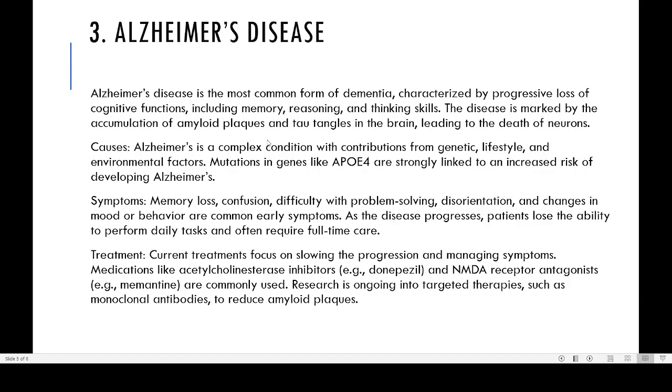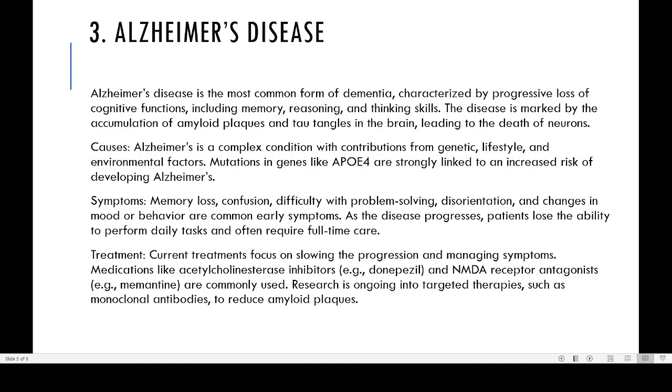Here you can see that it's a complex condition, because genetics plays an important role, and the lifestyle of the person, environmental factors, and mutations in certain genes. All these increase the chance of Alzheimer's, but still nobody knows why some people get Alzheimer's. We have not understood the real reason for Alzheimer's disease. These are some of the reasons we believe to be associated with it.